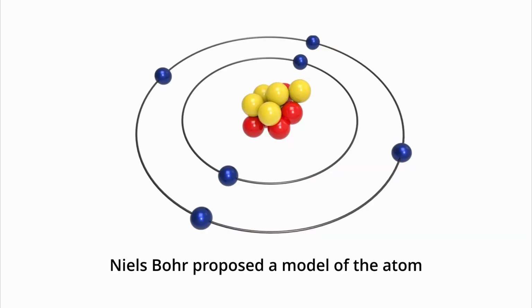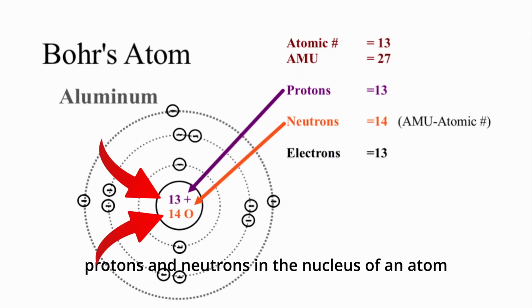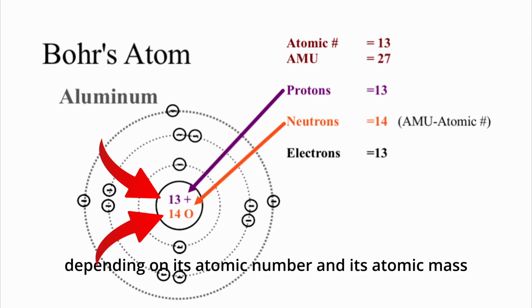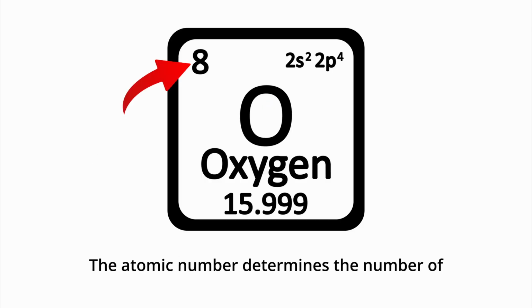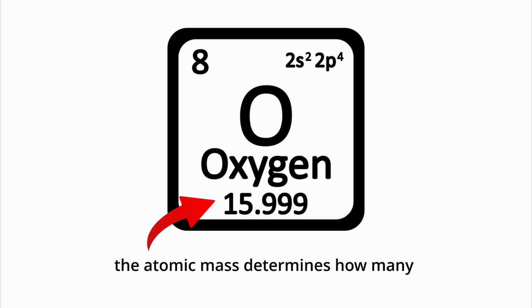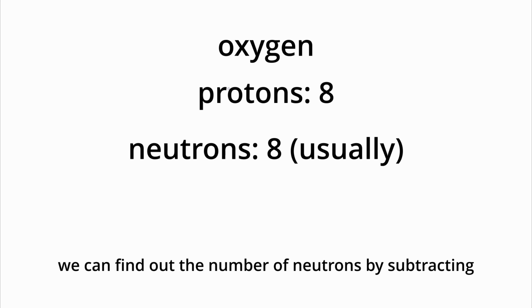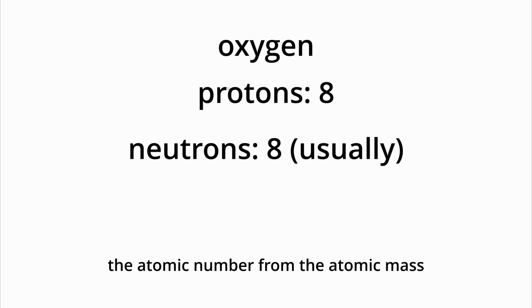In 1913, Niels Bohr proposed a model of the atom, and it works like this. There are a certain number of protons and neutrons in the nucleus of an atom, depending on its atomic number and its atomic mass. The atomic number determines the number of protons the atom has, and the atomic mass determines how many protons and neutrons are in the nucleus combined. Therefore, with basic math, we can find out the number of neutrons by subtracting the atomic number from the atomic mass.